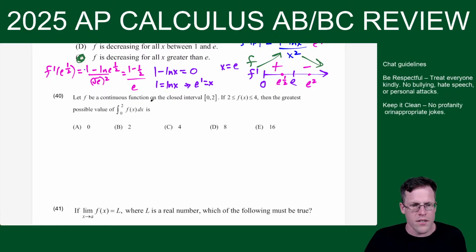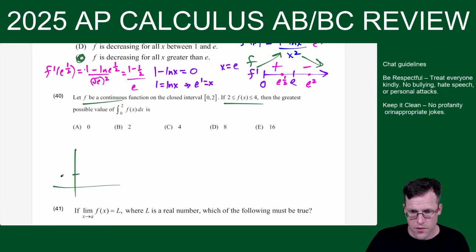If you rewind, I did a bunch of U-sub questions. I might have another one in here somewhere. So f is continuous, and f is bounded between 2 and 4. Here's 2, here's 4, and it's between here and here. They're asking for the greatest possible value of the integral.